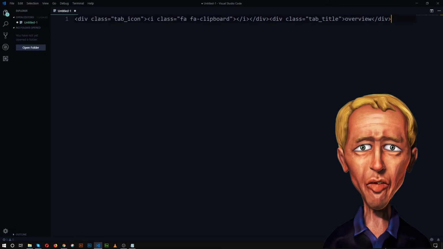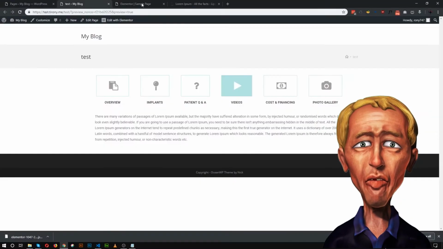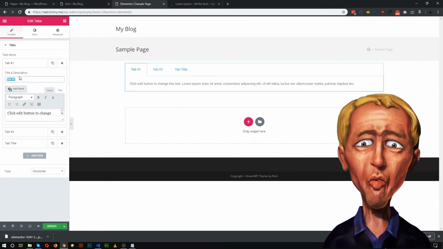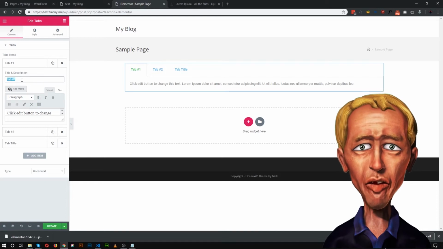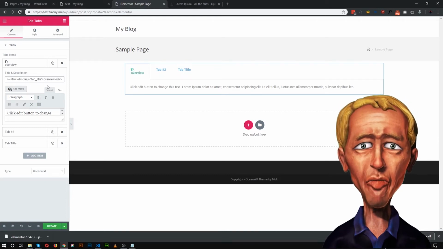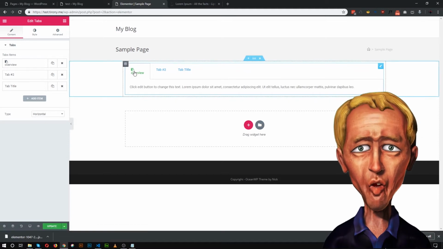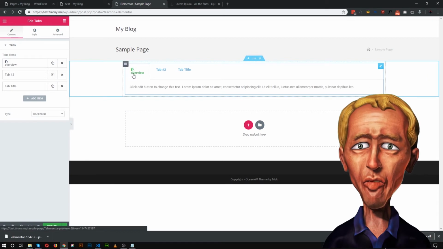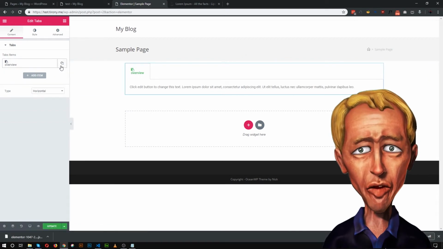Let's copy this code and insert it in the title area. This area supports HTML as well. So just delete the text and insert the code in here. As you can see, in the title area we are now seeing this icon and this title. The same rules apply for the other tabs as well.